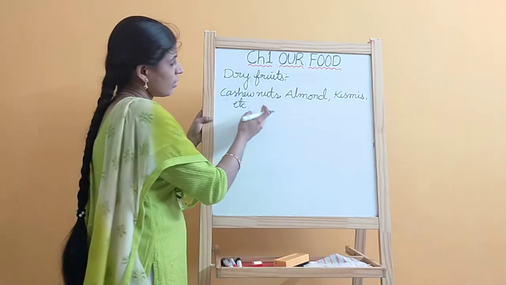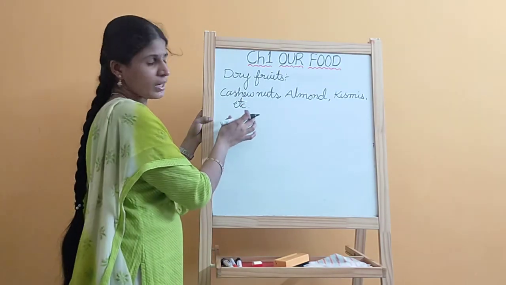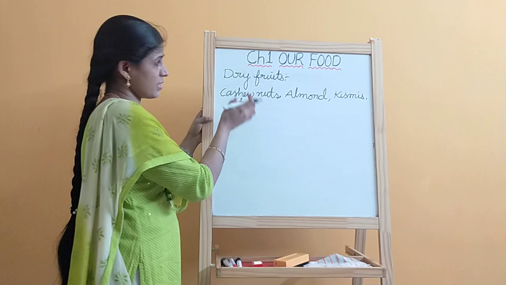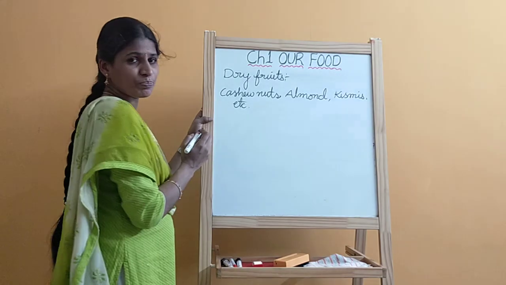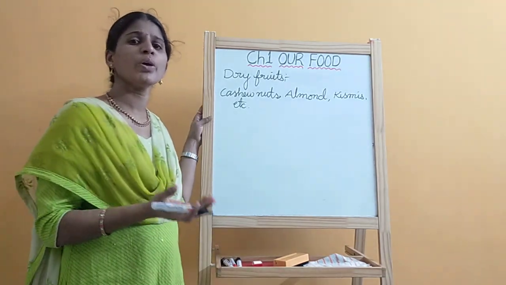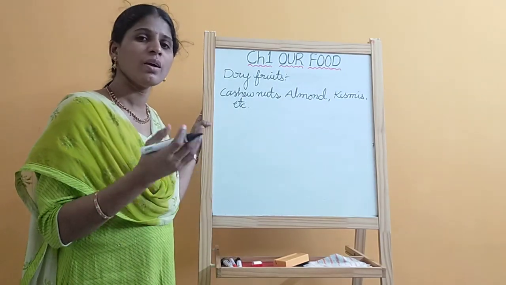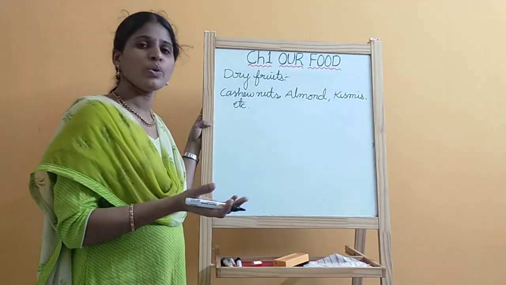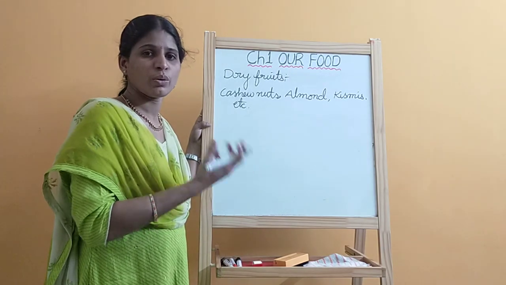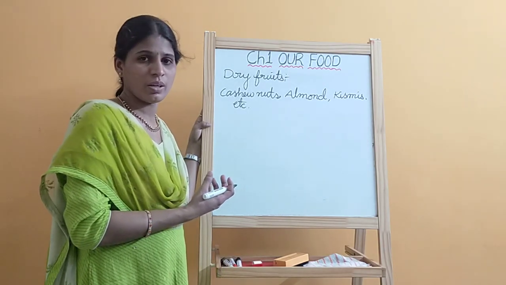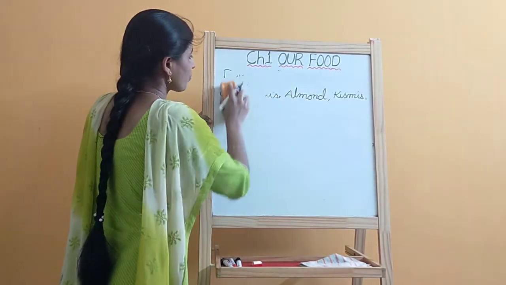We find very little amount. See, these food materials, spices and dry fruits, we are also getting from plants. Next, in plants, which part are we using as food? Take some plants, we are not using all parts for eating. Specifically, only a certain part we are using as food. Now I am explaining a few examples for your understanding.